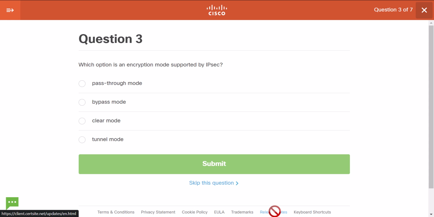Which option is an encryption mode supported by IPsec? Pass-through mode, bypass mode, clear mode, and tunnel mode. So the correct answer is tunnel mode, and this is one of the two encryption modes available in IPsec. Another one is called transport, which is not presented here. And transport mode only encrypts the original IP packet payload or data.